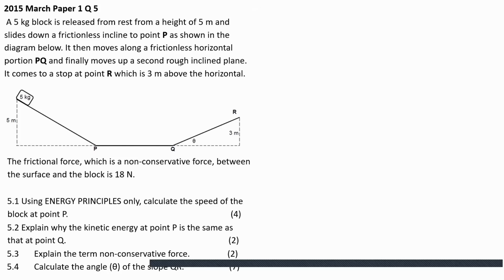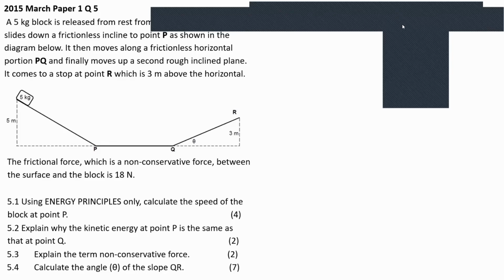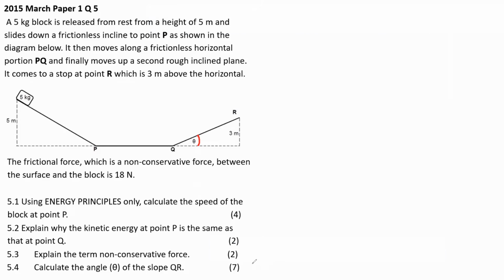For 5.4. Calculate the angle theta of the slope QR. That's where the 7 marks comes from. So they want me to calculate theta, which is this angle, and I don't know it. So please listen to me as I pick it up and let me know where you don't understand. I'll go step by step and we clarify.